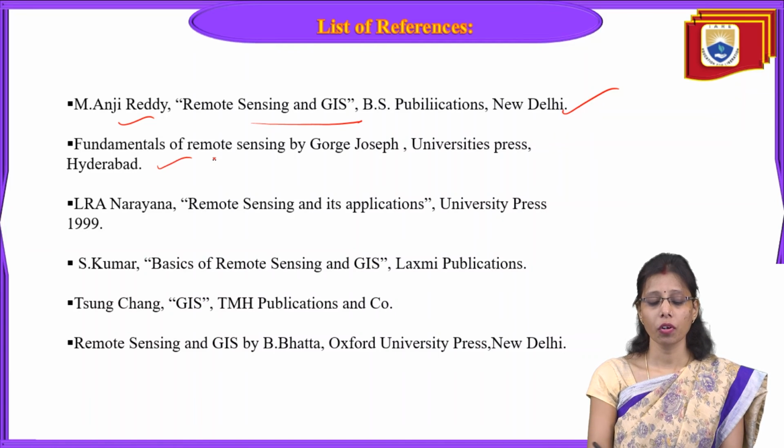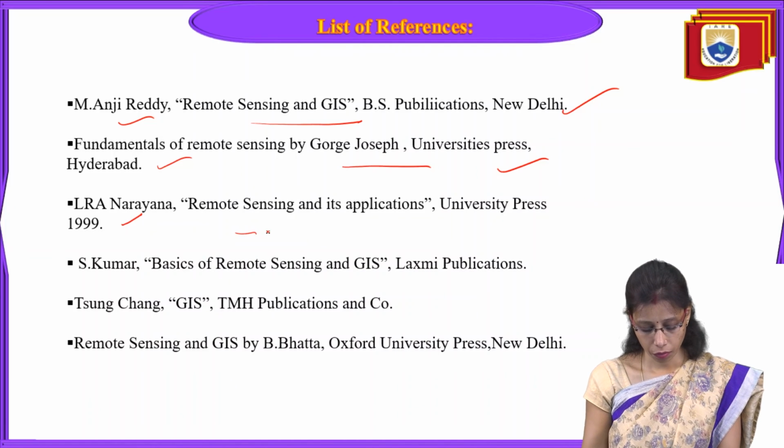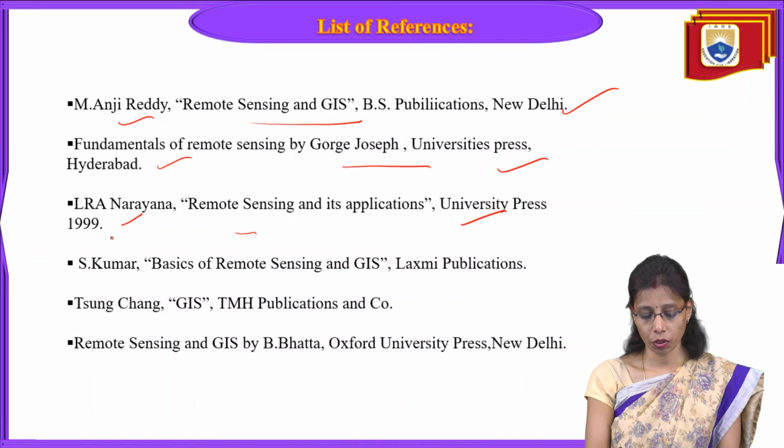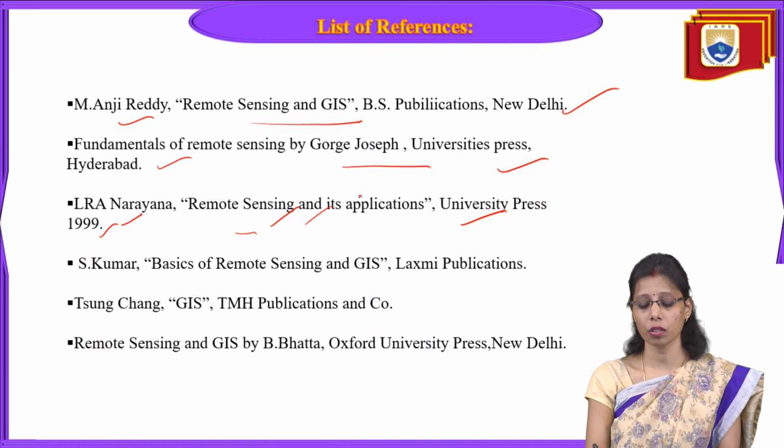Now we have one more book called Fundamentals of Remote Sensing by George Joseph. It is from the University Press, Hyderabad. And the other one we have is by Narayana, Remote Sensing and Its Applications, which is also from the University Press. If you want to know more about the application part, you can go through this book.